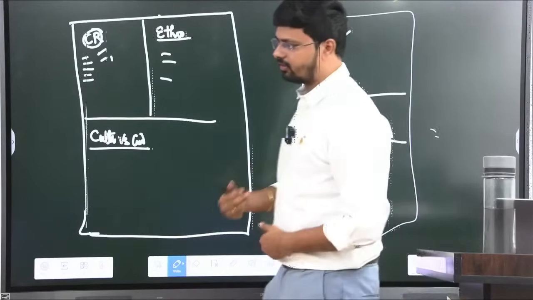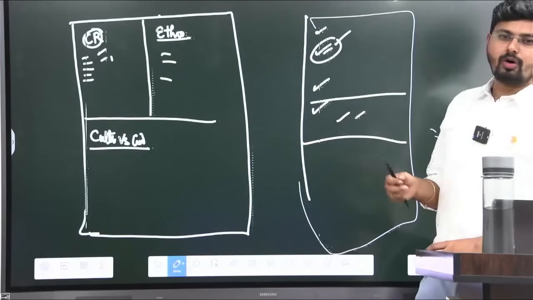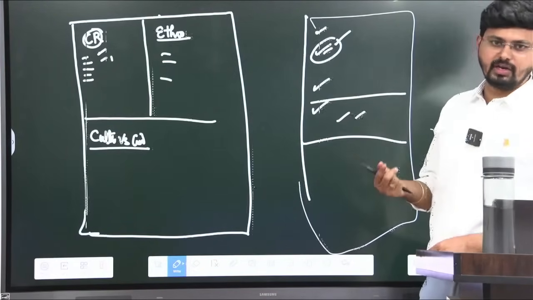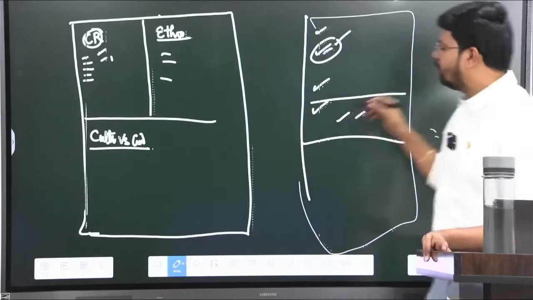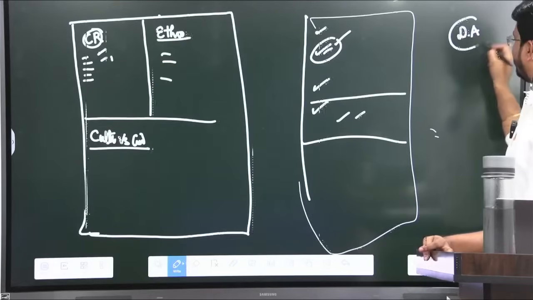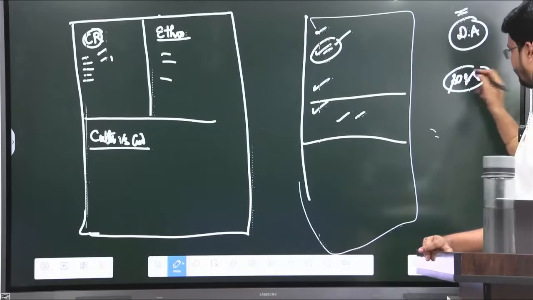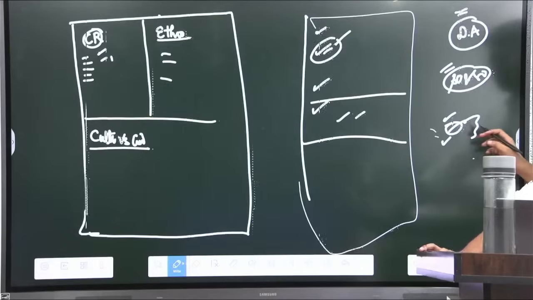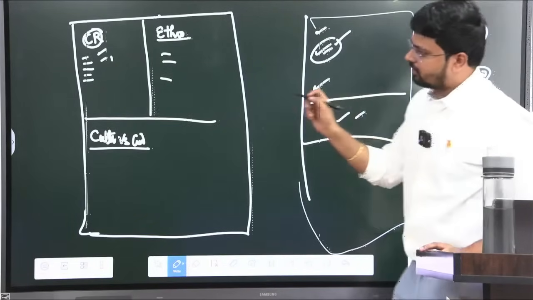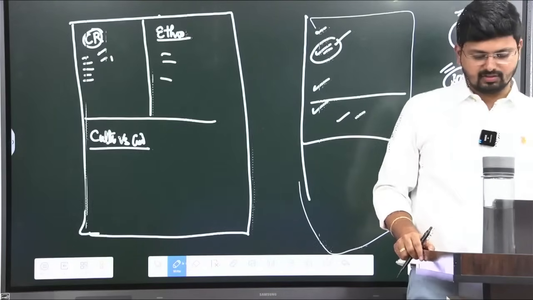You should not write the entire thing in your short notes. Your notes should be there anyhow, but in your short notes all you need to have is the keywords that you have to recall at the end, which you are forgetting. How can you make your short notes? When you write your daily answer, you'll practice a question. In that you'll know so and so part you are forgetting. So you are having a problem with respect to the introduction or a conclusion or a body. Within the body, there might be some parts where you have some confusion. So ensure that you write it in your short notes so that you revise it multiple times and you don't commit the same mistake when you are writing it next time.